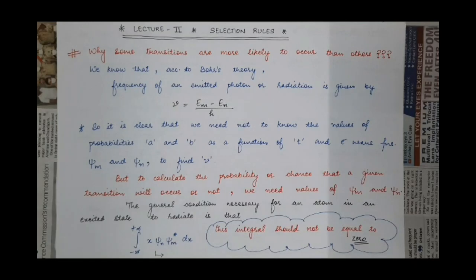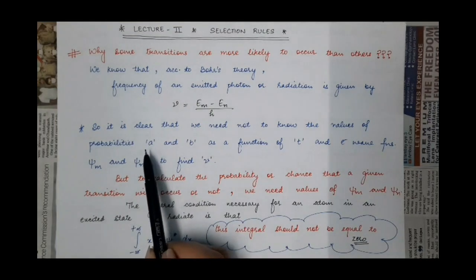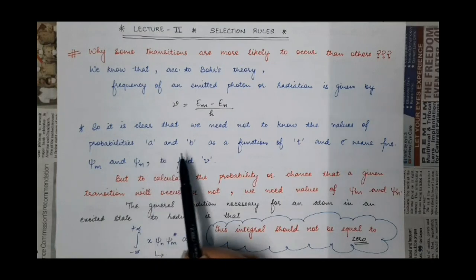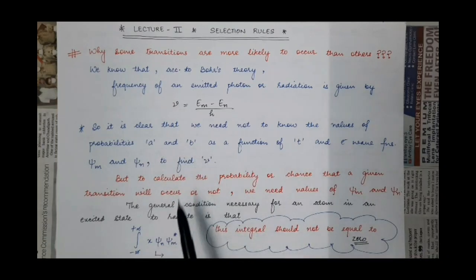and it does not depend upon the probability of the two states, that is probability A and probability B. About these two symbols we have already studied in our previous lecture.